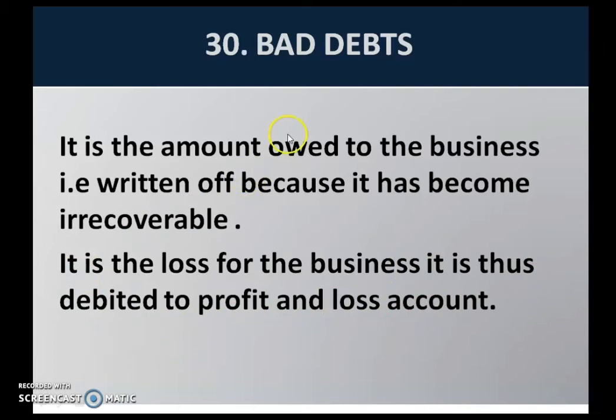So this is a loss for a business because we have sold the goods on credit basis thinking that we will get that money in future, but that debtor has not paid the money for that credit sales, and that money had to go as irrecoverable. That irrecoverable amount is known as bad debts.